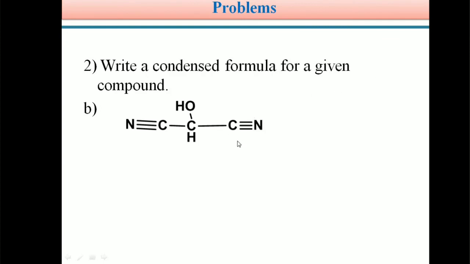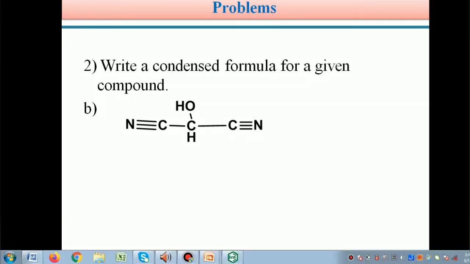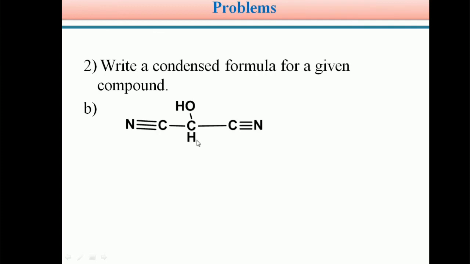And this is for your practice, or I can explain. So students, here see CHOH, CN. So this is the condensed formula of a given compound. How can we write this as a complete structure? Here 2 cyano groups are connected to a carbon and it is connected with OH.